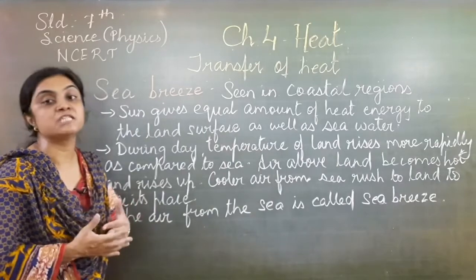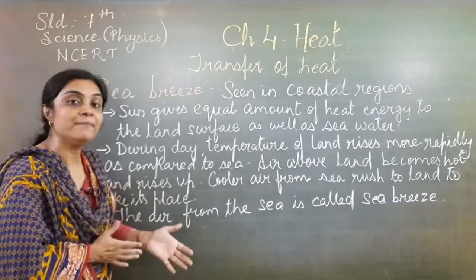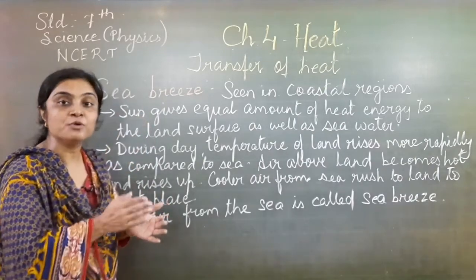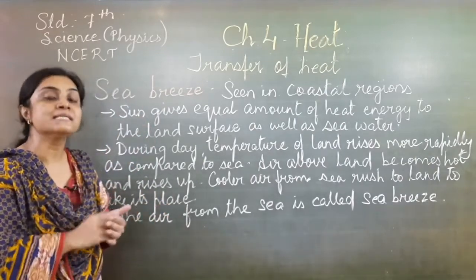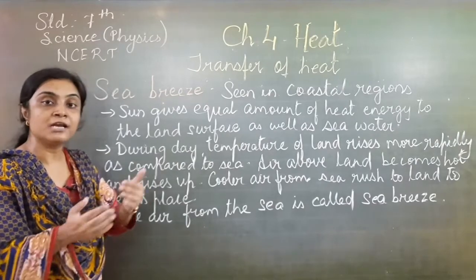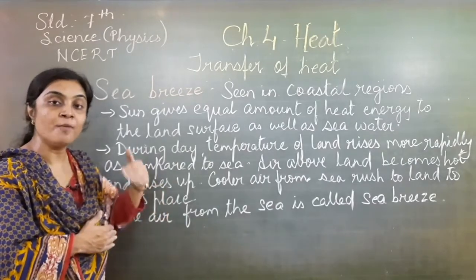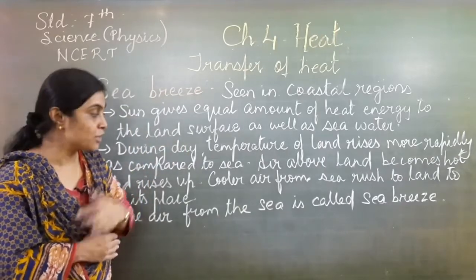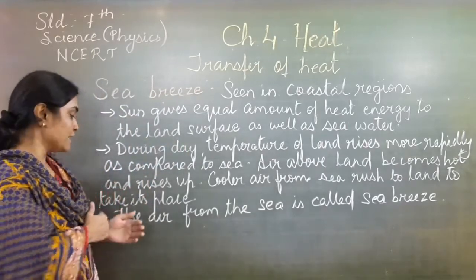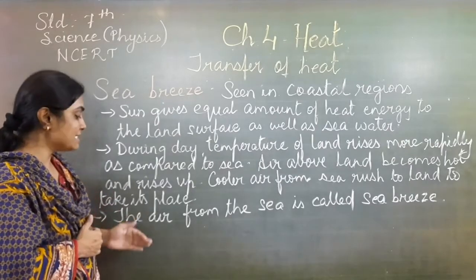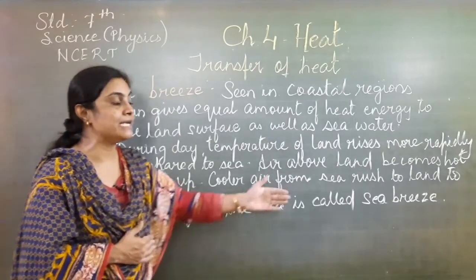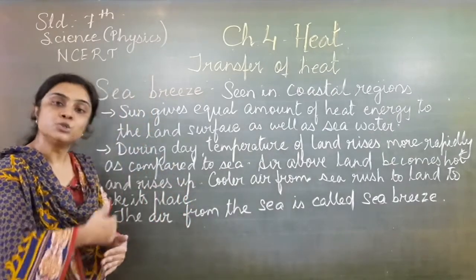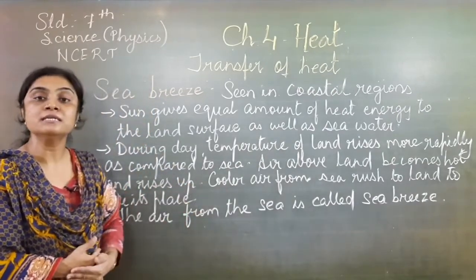So the cooler air which is blowing from the sea will take the place of the warm air, and this warm air will rise up and shift towards the sea to complete this cycle. So the air will continue to circulate in this complete cycle. The air which moves from the sea towards the land is called sea breeze.